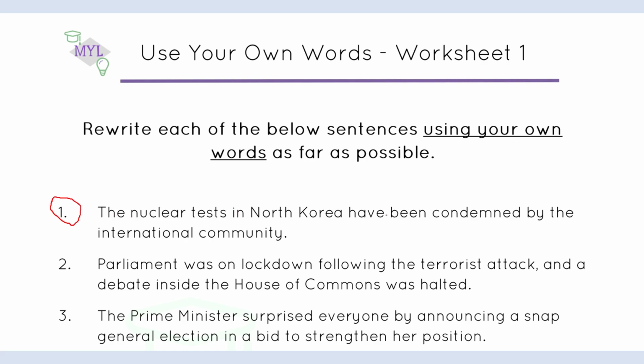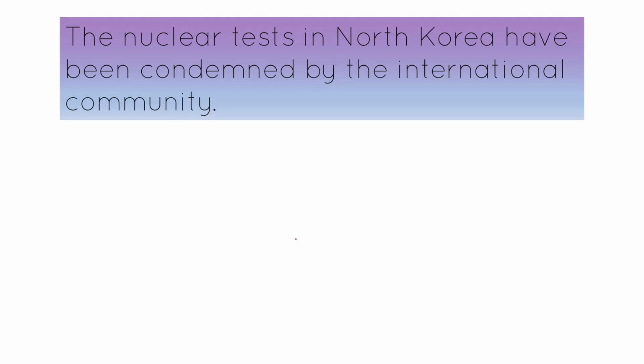The nuclear tests in North Korea have been condemned by the international community. You can imagine now that this was a passage all about America, the USA, North Korea. There's always tensions between those two countries. North Korea has nuclear capabilities. America doesn't trust them. North Korea doesn't trust America. And one of the questions could have been about the reaction of other countries to the situation. And the answer might be the nuclear tests in North Korea have been condemned by the international community.